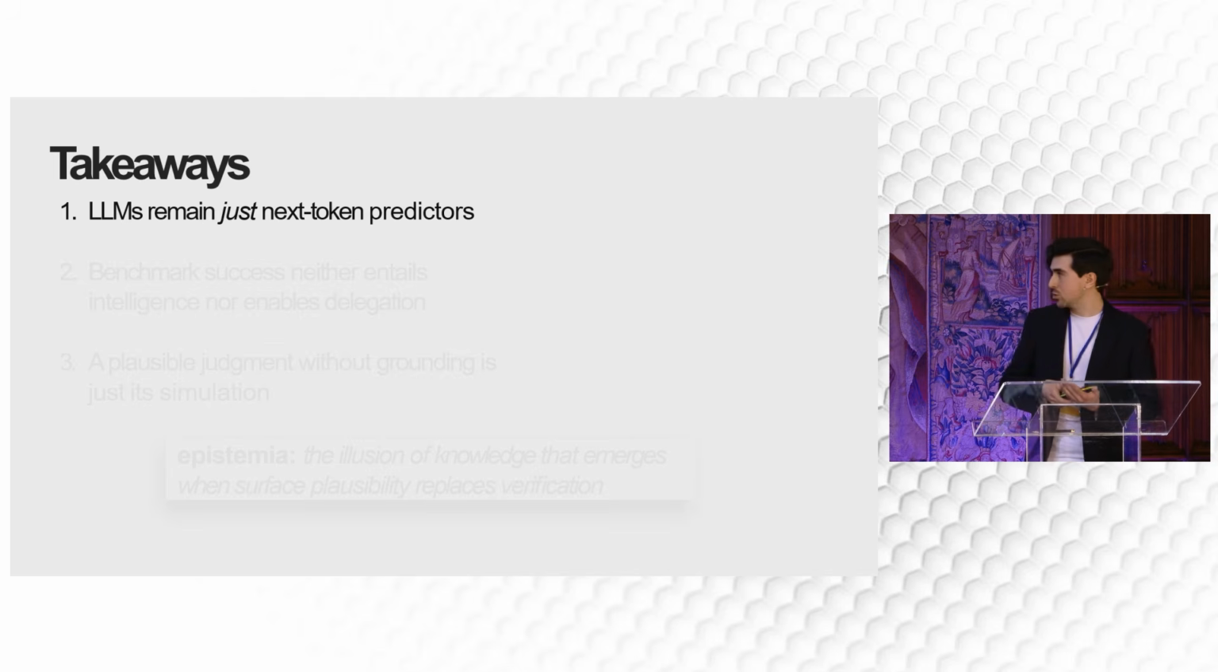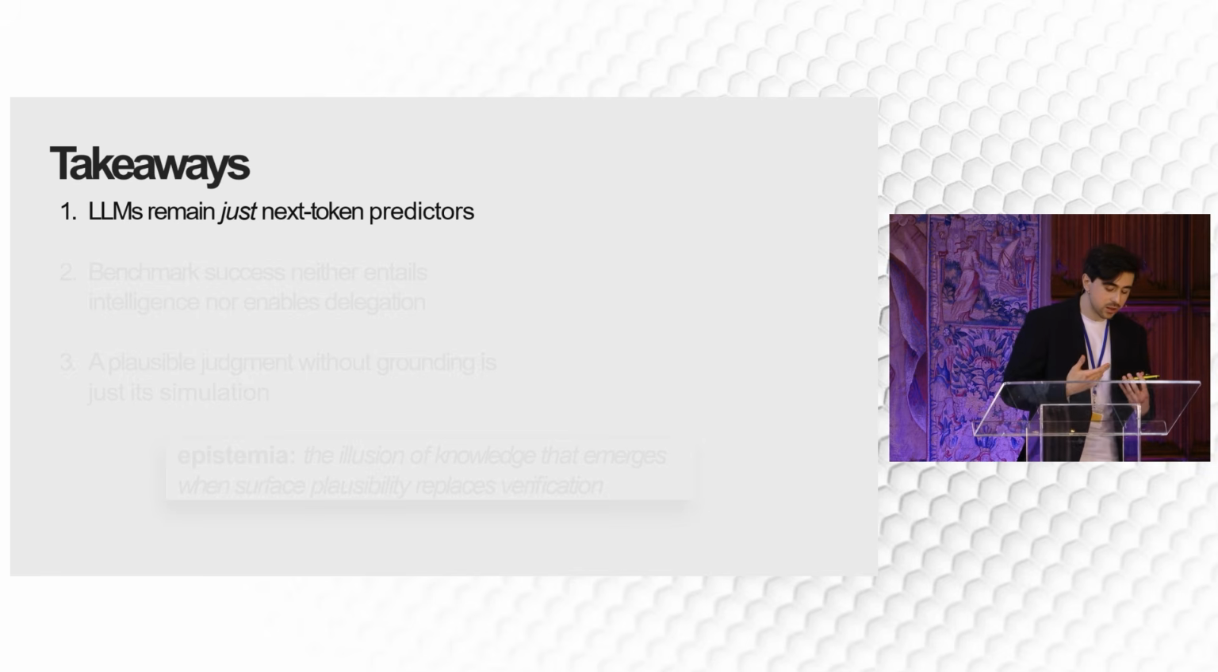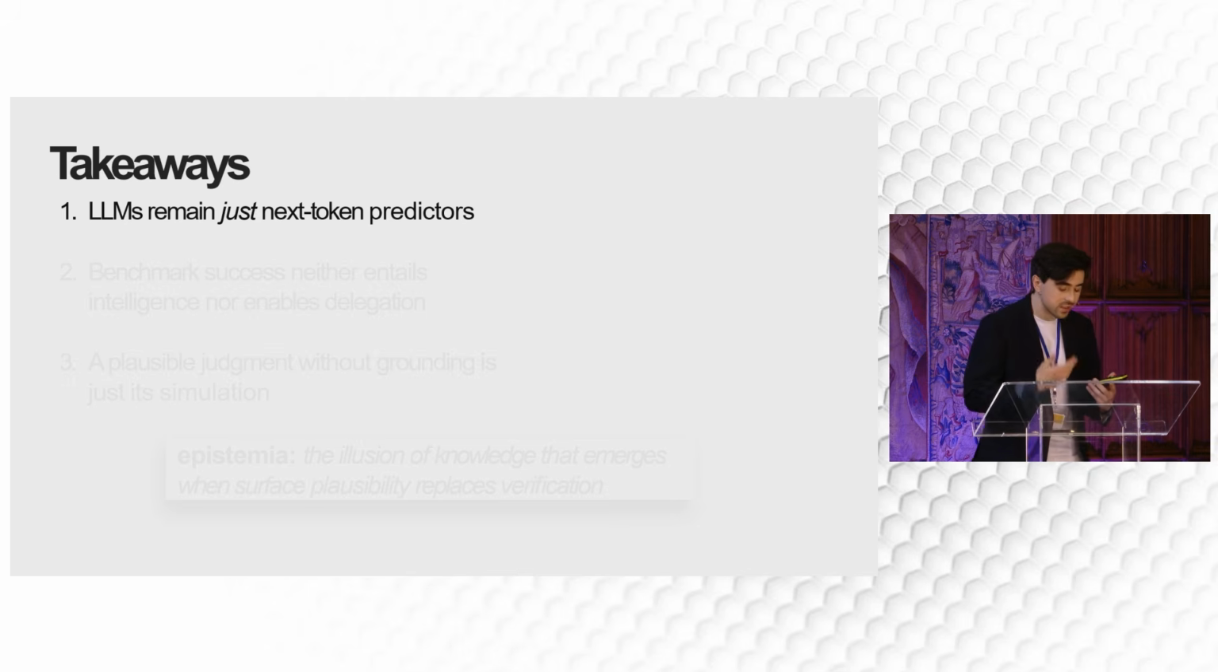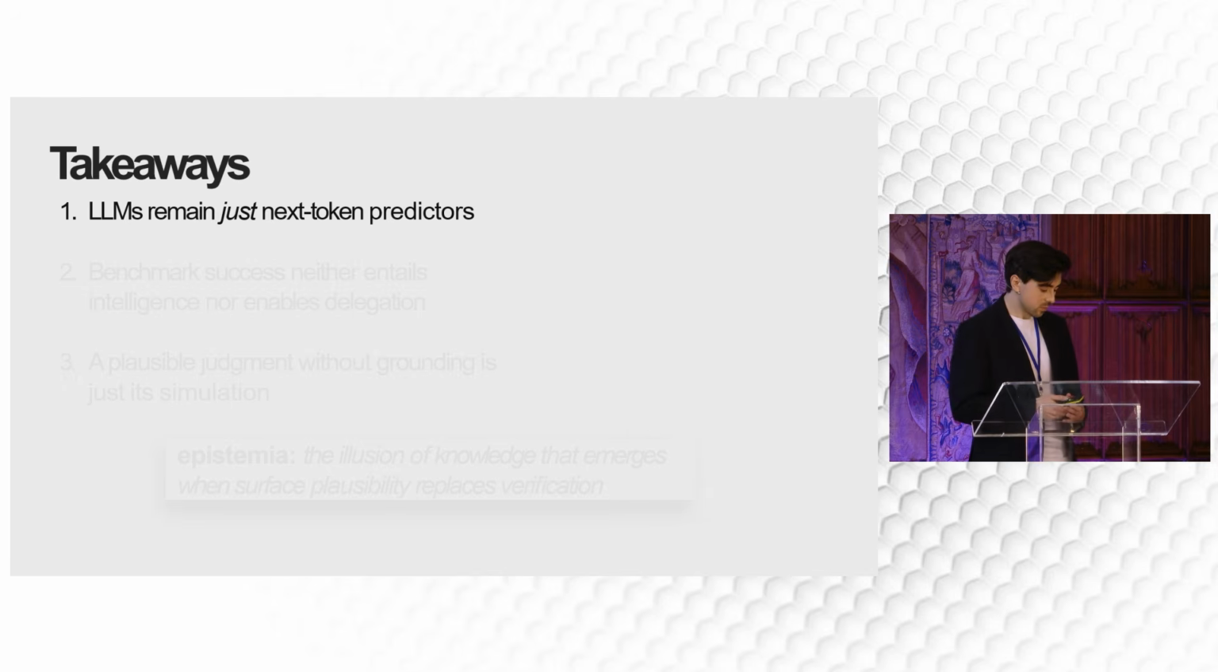So to conclude, what you should take away is that LLMs remain just next token predictors. Now, this is not meant to belittle them or to downplay their capabilities or their potential. This is just what they are. We shouldn't allow them to be used in complex decision-making tasks because that's not what they're designed to do. They are designed to generate plausible text, and that they do amazingly.